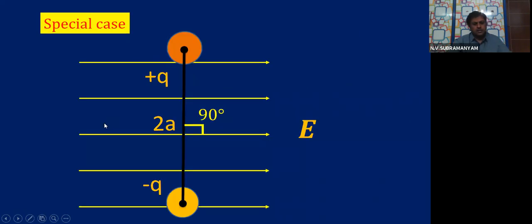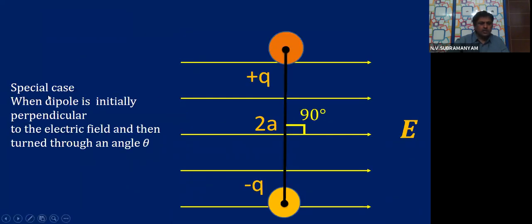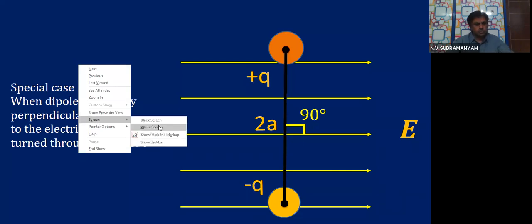Now as a special case, I am telling you one small point. See here, all of you. Now see the dipole. How is the dipole? You tell me. It is at 90 degrees with the electric field. That means the initial angle I am taking as 90 degrees. Then what is the special case? When the dipole is initially perpendicular to the electric field and then turned through an angle theta. Let me show you, children. I will show you two diagrams.